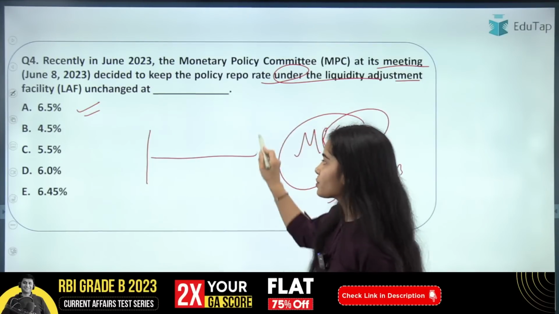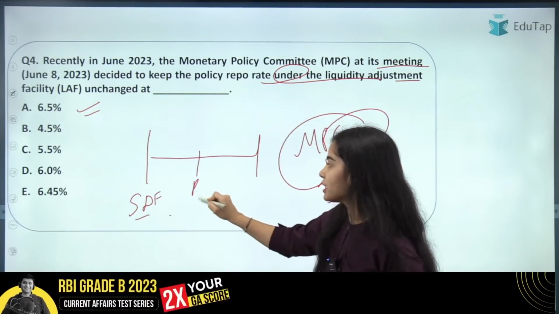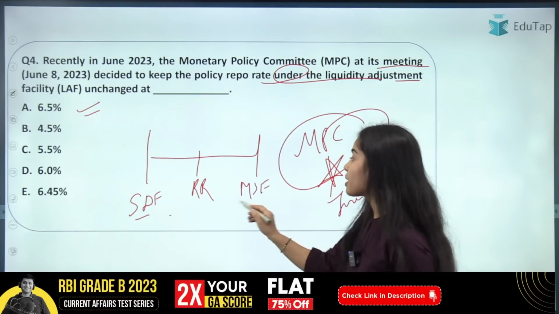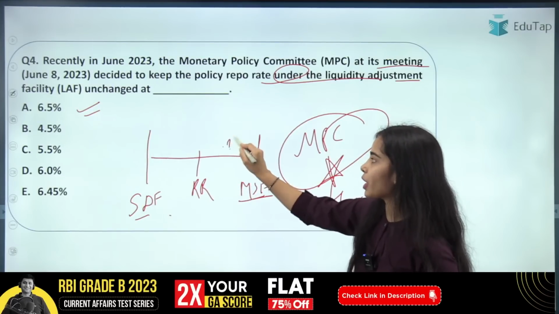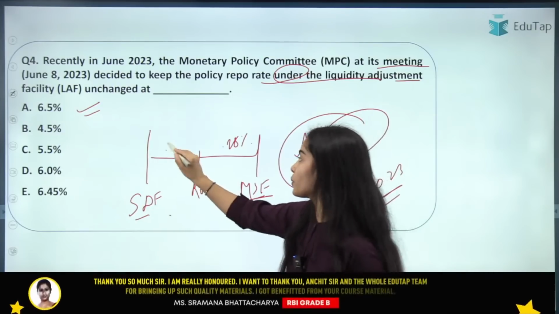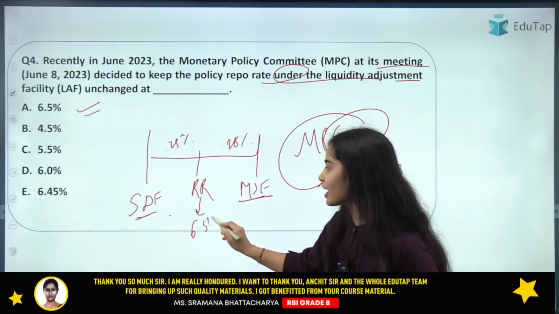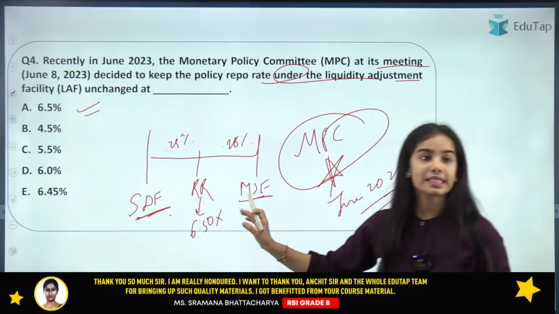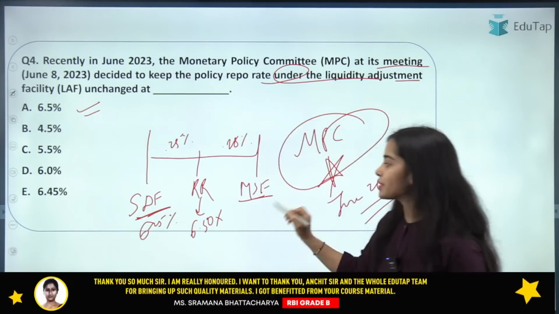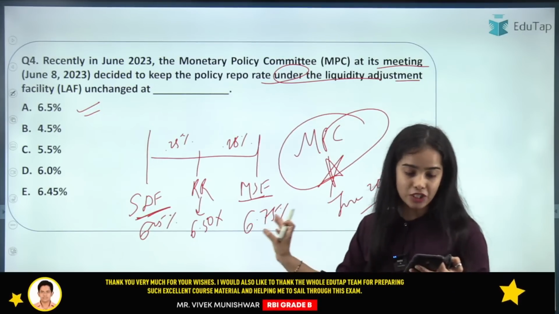In the liquidity adjustment facility, the standing deposit facility is at the bottom, in the middle there is the repo rate, and at the top there is the MSF, the Marginal Standing Facility. The MSF is greater than the repo rate by 0.25%, and the SDF is lower than the repo rate by 0.25%. So if the repo rate is 6.50%, what is the SDF, the standing deposit facility? It will be 6.25%, and the MSF will be 6.75%. So you have to remember this, the percentages are very important.